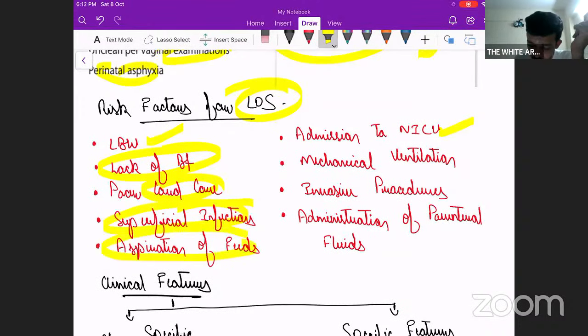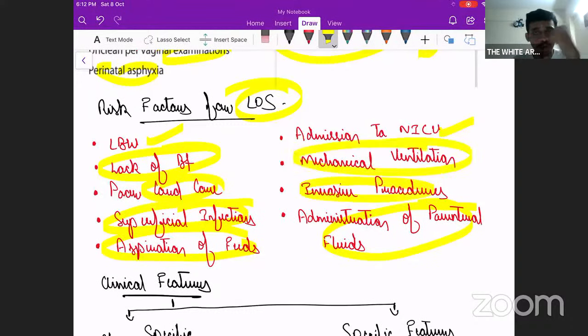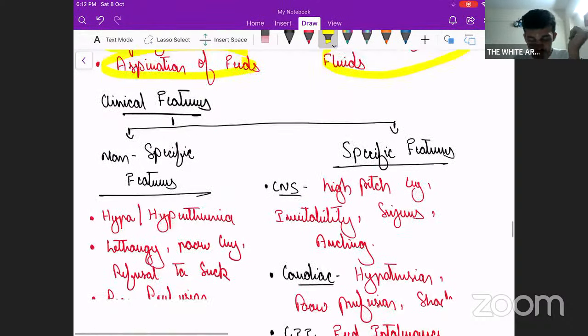Aspiration of feeds, okay, administration of parenteral fluids, because we'll be administering IV fluids through a cannula, that itself can cause infection, and those cannulas will be handled multiple times, that can be a source of infection. Any of the invasive procedures, mechanical ventilation, which can cause ventilator associated pneumonia, correct? So all these things are risk factors for late onset sepsis.